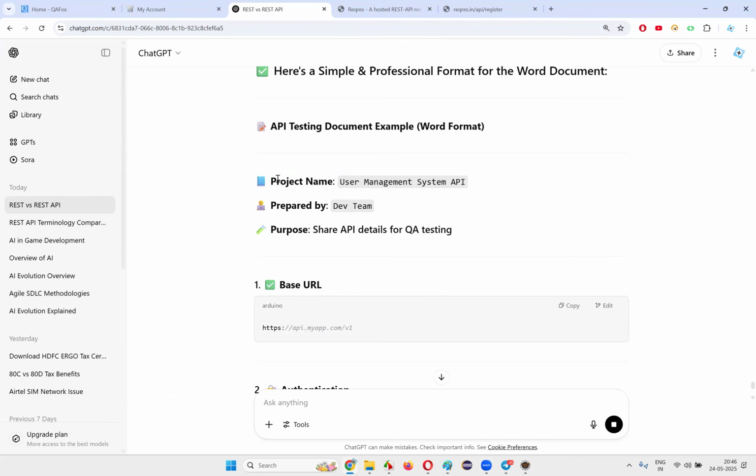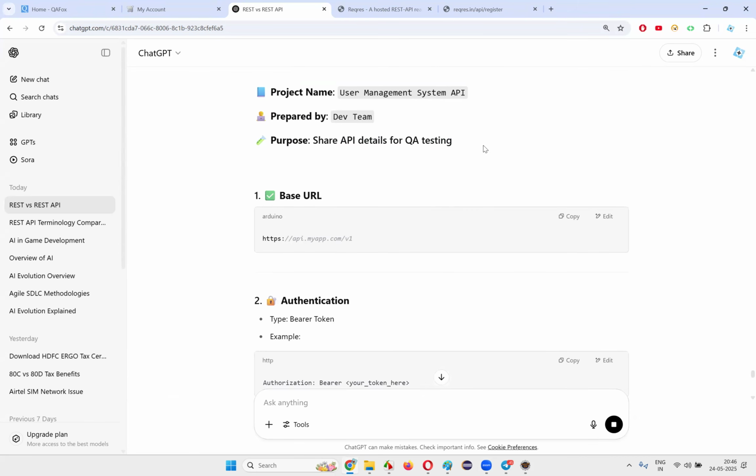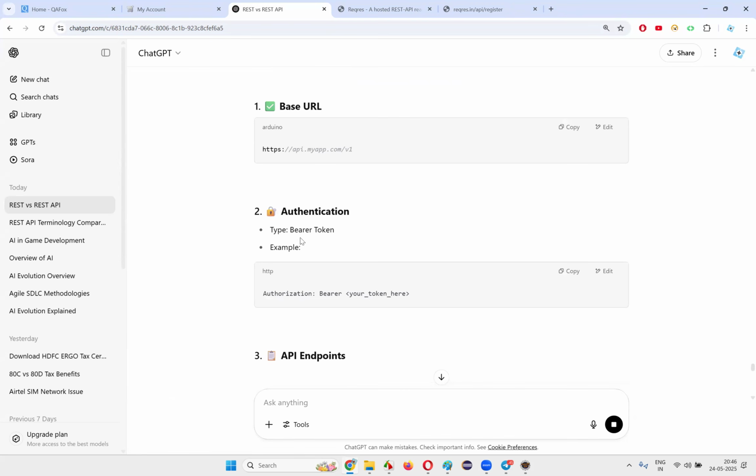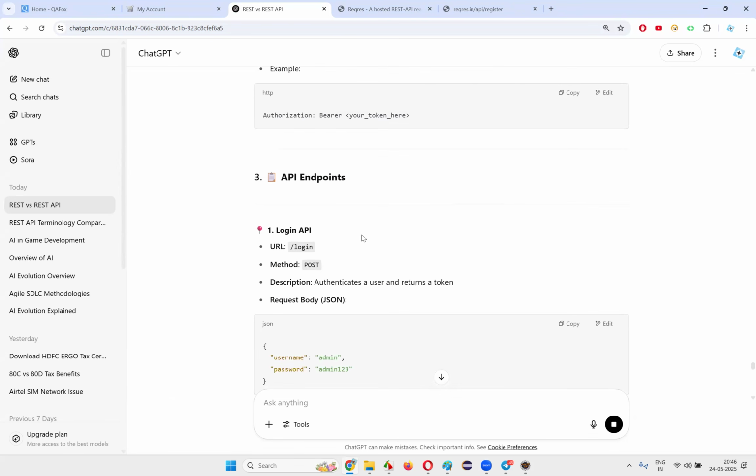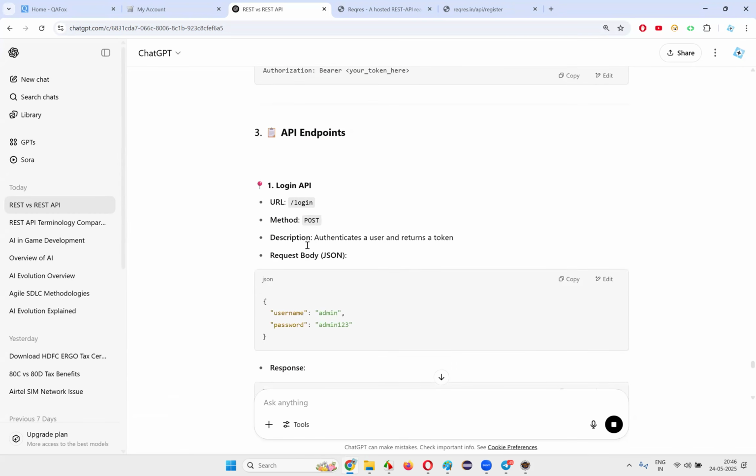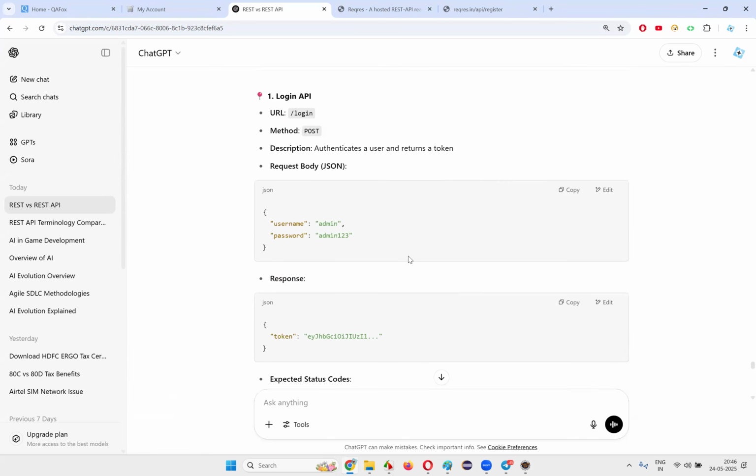In a Word document, the developer will give you all the details like project name, prepared by whom, that particular developer name. For QA testing, we are sharing this document, and in that, for every API that testers need to perform testing, the developer will share the base URL, whatever authentication we have to make, and the API endpoints.